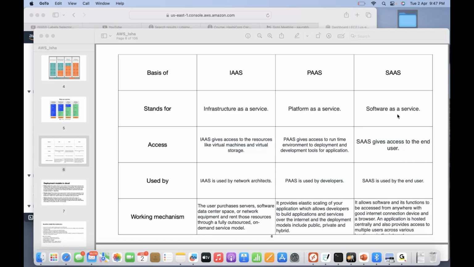See, when I say there are basically three deployment models. One is private cloud, one is public cloud, and one is hybrid cloud. Now let me explain the difference between these. What is public cloud? Public cloud is a service which anyone can use, be it enterprise or be it individual. The examples of public cloud are AWS, Azure, GCP.